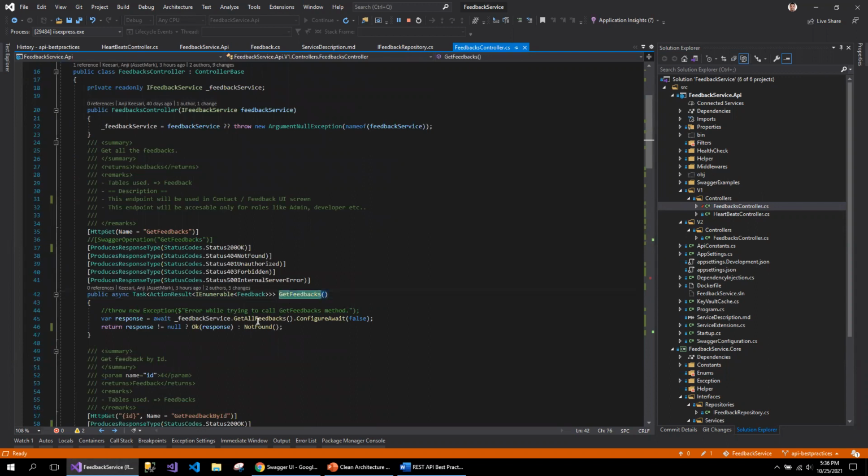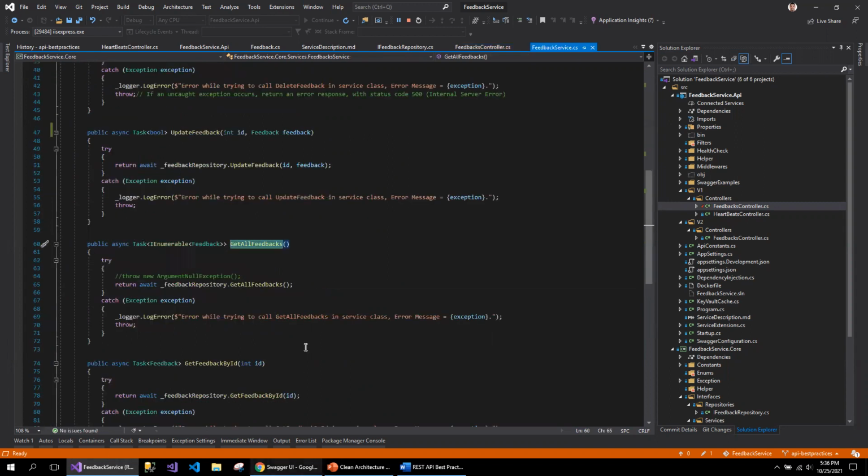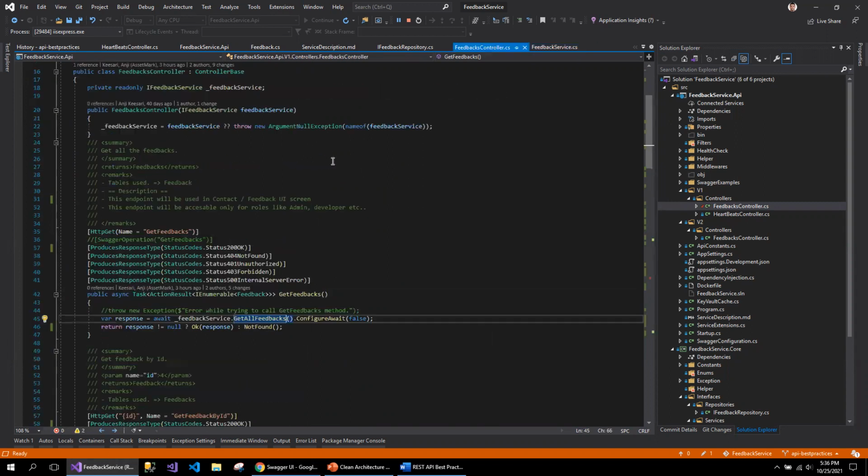For example, in the get here, if I find a response, get all is returning the response, and in this I will be returning the feedback object. If I don't get the response feedback, then I will be returning not found. Otherwise, I will be returning OK, which is 200. So if you see in the method, I have decorated it with the 200 and with 404. This is for not found, 404.